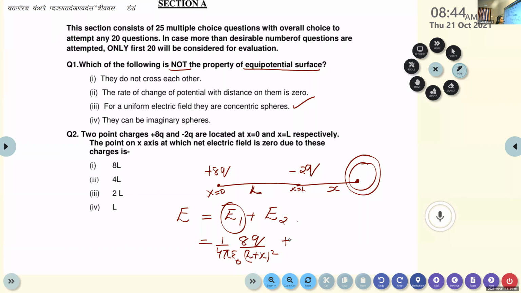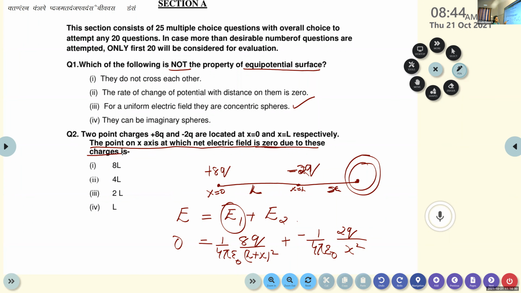Plus, the next point charge is negative, so it becomes minus 1 by 4 pi epsilon 0, 2q divided by the distance of separation between them, which is x square. That is equal to 0 because it is already given: the point on the x-axis at which the net electric field is 0 due to these charges.